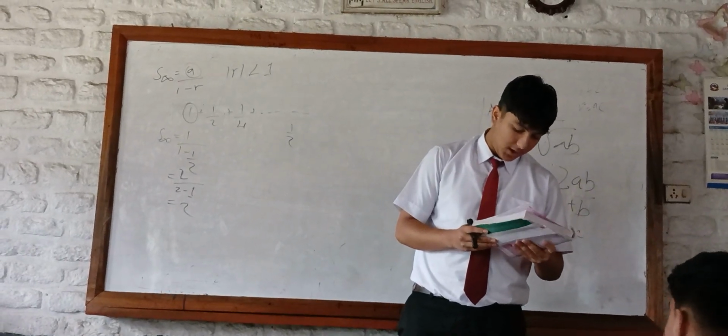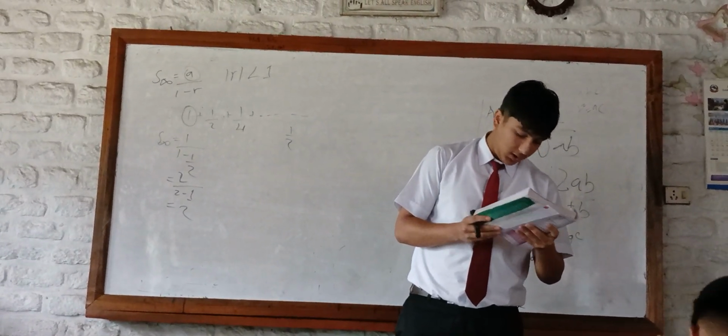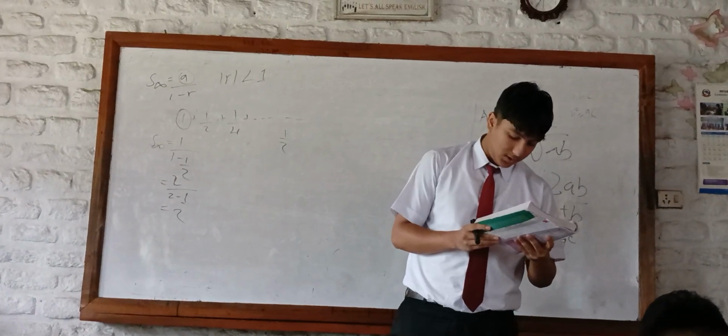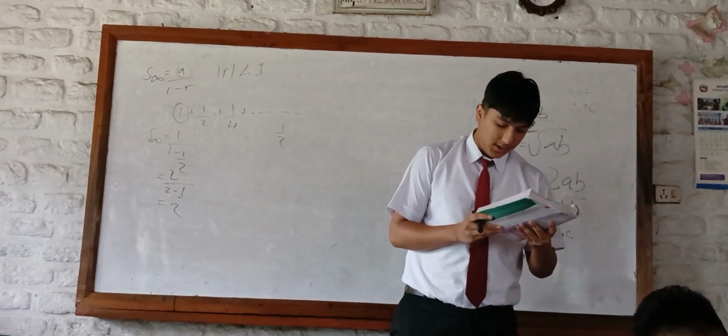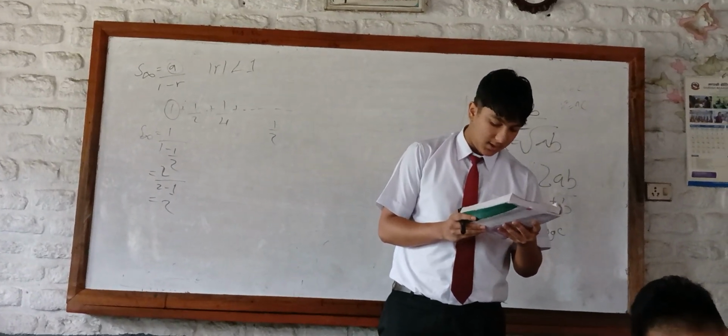And the highlighted question number 13. If A, B, C are in AP, B, C, A in HP, then C, A, B are in, and the answer is GP.